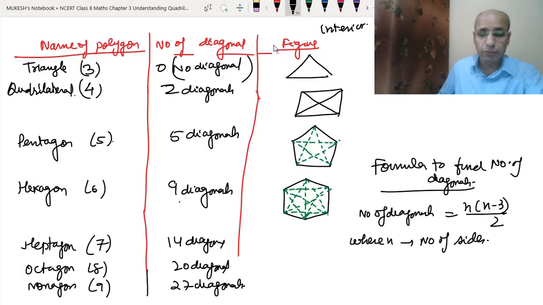So how to find the number of diagonals? When the number of sides is given and you are asked to find the number of diagonals, then you will need this formula. I hope you have understood it.